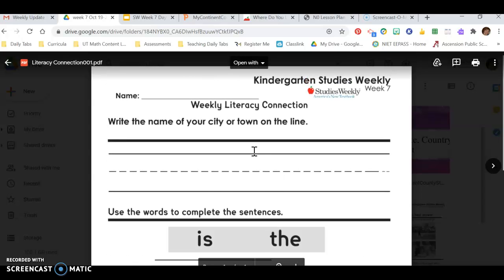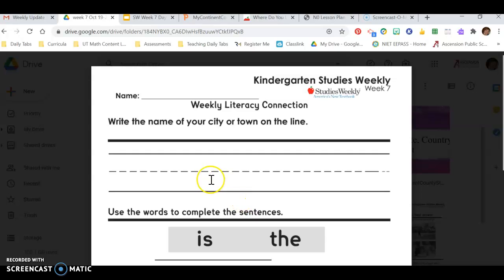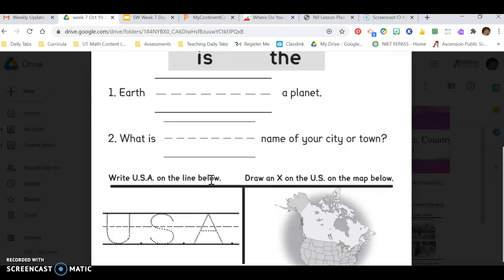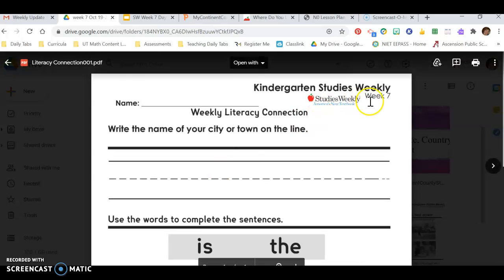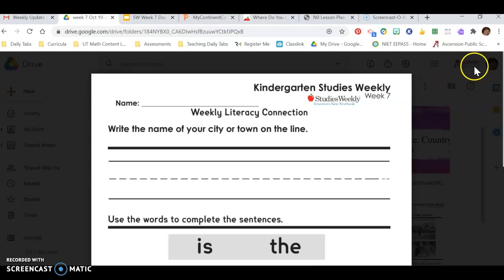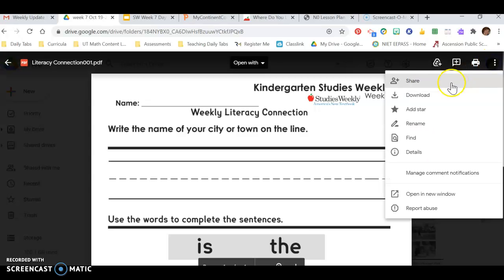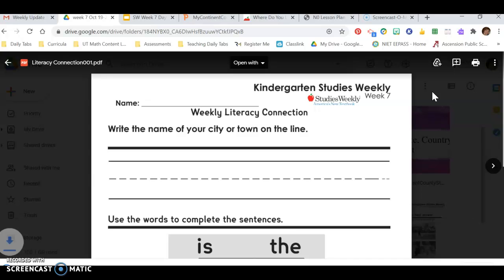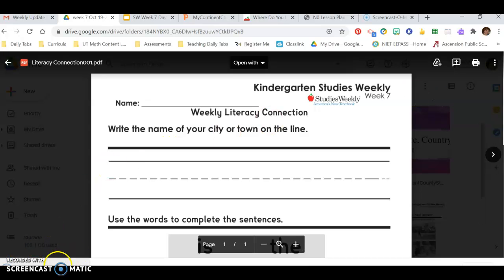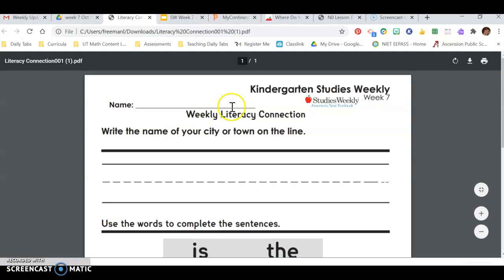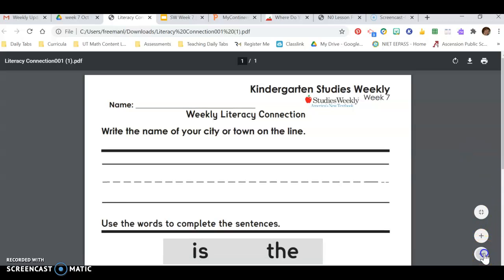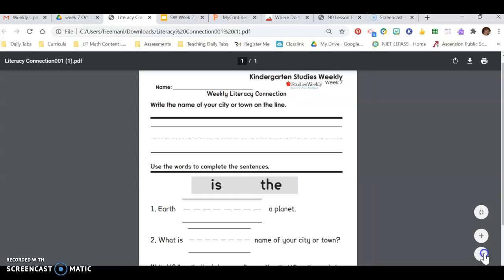So I want to do something to incorporate it. Maybe that'll be their little activity at the end of the lesson. If I want to add this worksheet, or just show a picture, I'm going to go ahead and download it. It goes over here to the bottom of my screen. And if I download it, I'm able to resize it. So I can shrink it.